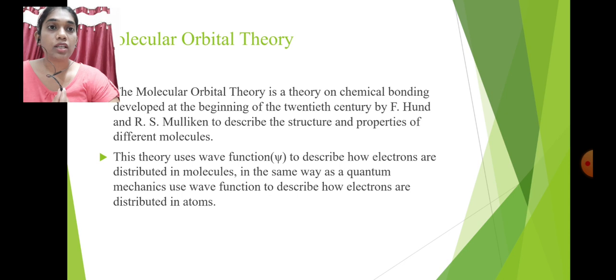This theory describes how electrons are distributed in a molecule, in the same way as quantum mechanics uses wave functions to describe how electrons are distributed in atoms. So, using molecular orbital theory, we will discuss how electrons are distributed to form molecular orbitals.